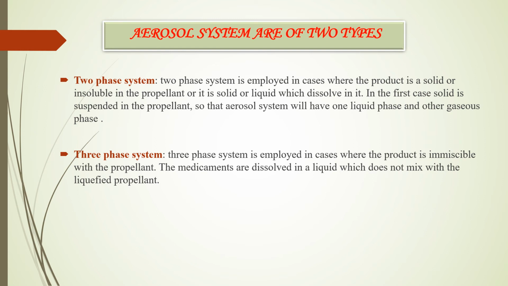Then aerosol systems are of two types, two-phase system and three-phase system. First we will see two-phase system. Two-phase system is employed in cases where the product is a solid or insoluble in the propellant, or it is solid or liquid which dissolves in it. In the first case, solid is suspended in the propellant so that aerosol system will have one liquid phase and other gaseous phase.